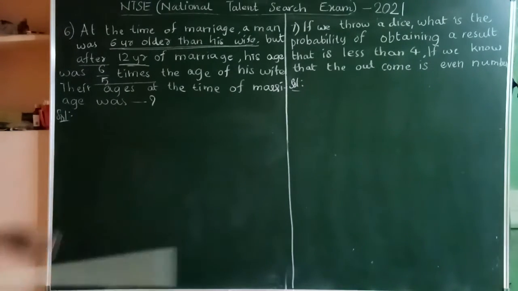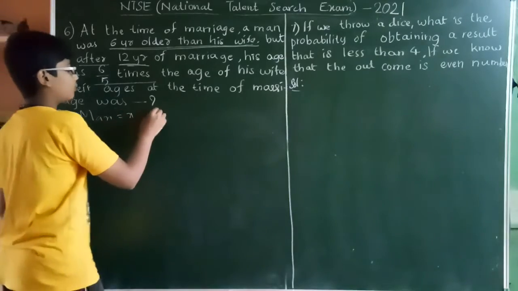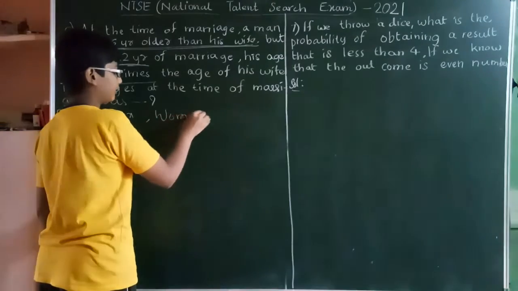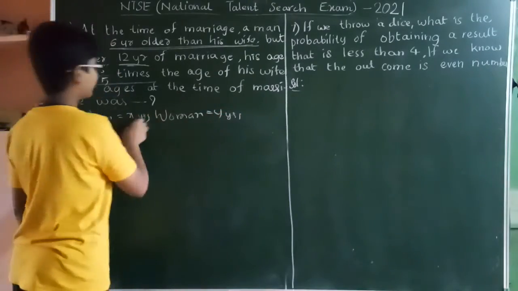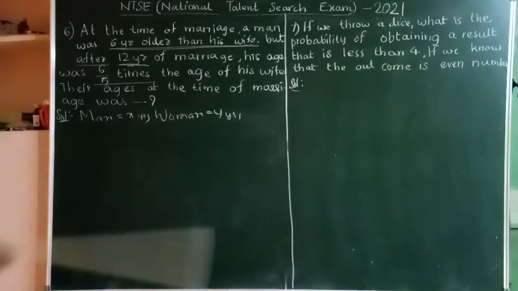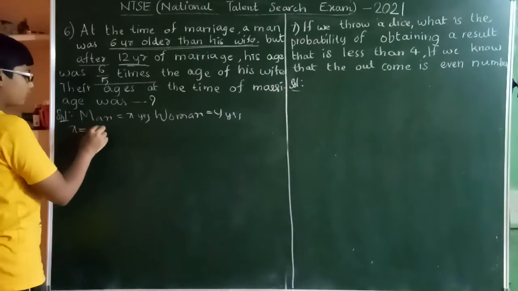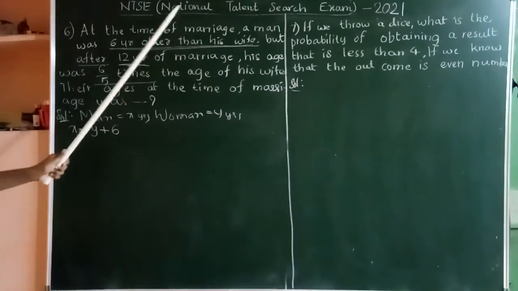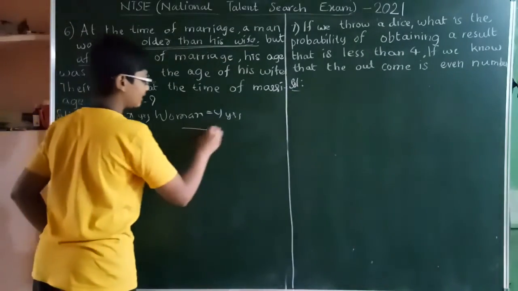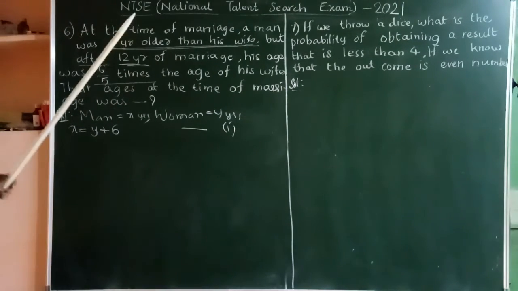First, given, let the man's age be X years and the woman's age be Y years. Given, the man's age will be Y plus 6, that is the woman's age plus 6 years, since he was 6 years older at the time of marriage. Let this be equation number 1.